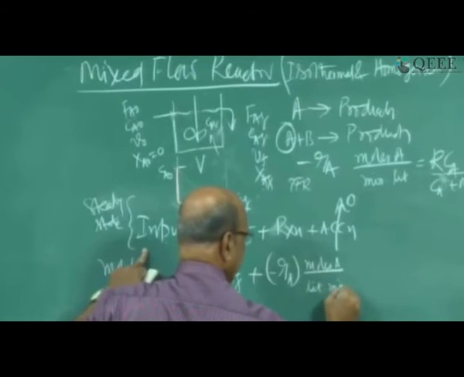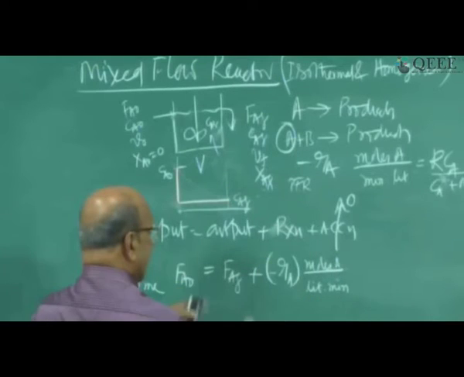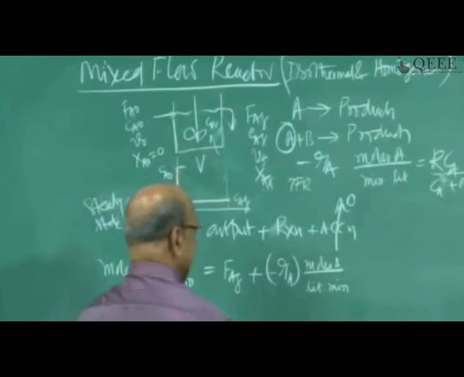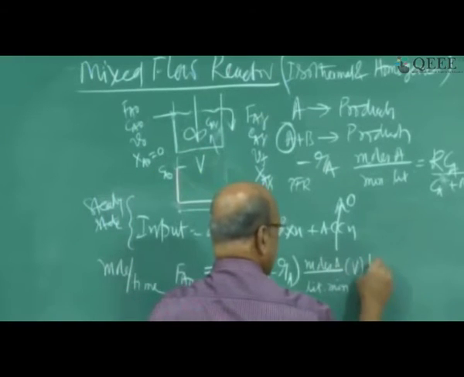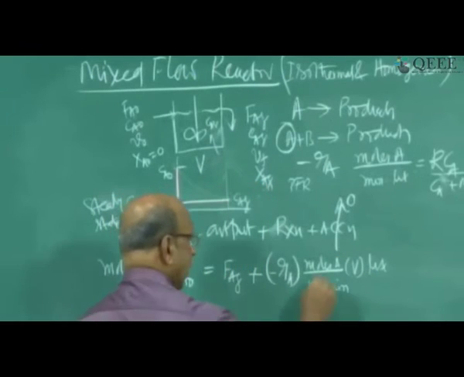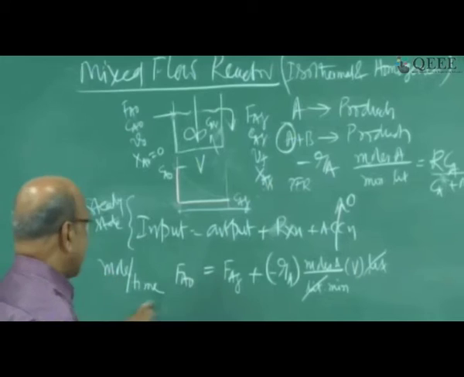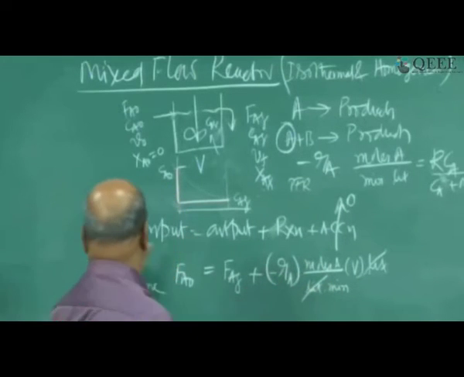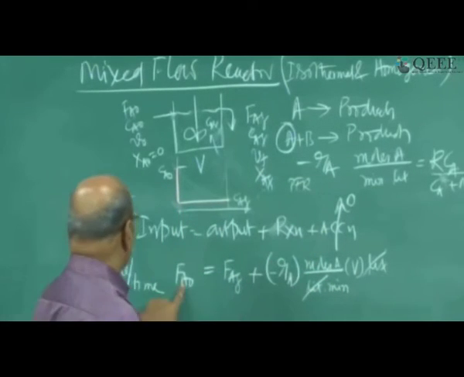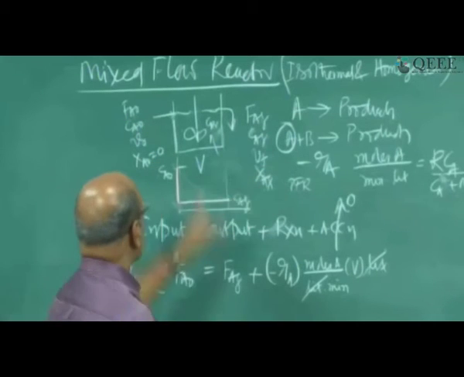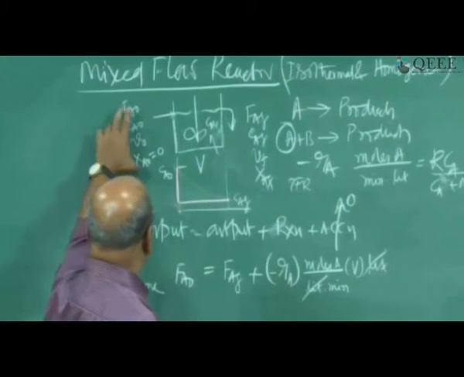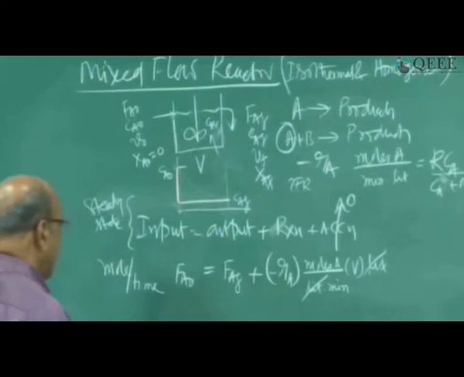And now what is the V? My control volume V is the entire reactor, that is capital V, which is liters. So the liters get cancelled, and then you again get moles per minute everywhere. Fa0 is moles per minute, FAF is moles per minute, because this is the notation I have given in the plug flow reactor.